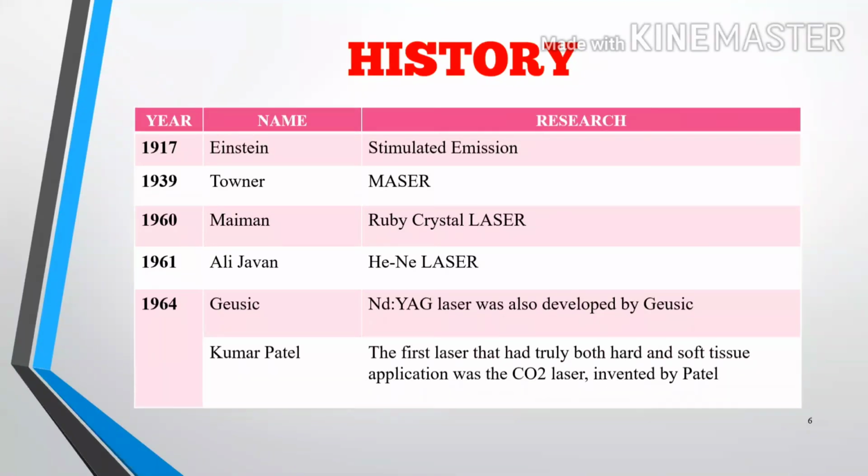In 1964, Geusic developed an Nd:YAG laser. In 1964, Kumar Patel developed a CO2 laser, the first laser that had truly both hard and soft tissue application.